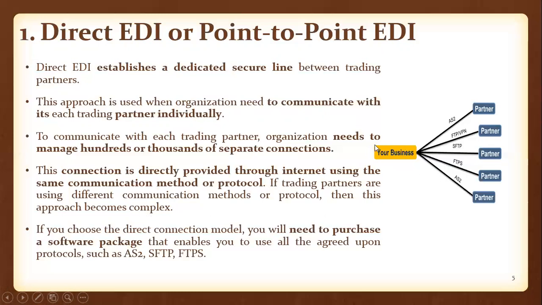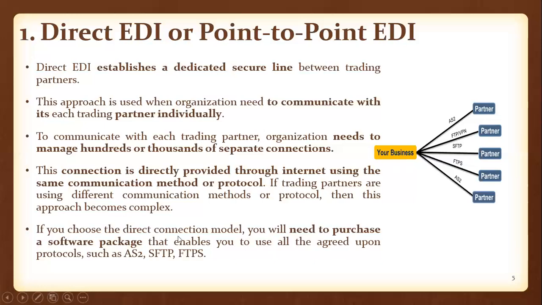Why? Because your business has, for example, the AS2 protocol. Suppose you want to exchange documents from your business through the AS2 communication protocol to the second partner, or third partner, or fourth partner. We can't exchange. Why? Because these second, third, and fourth partners are using different protocols, and you are using another protocol. If two business partners maintain two different protocols, the documents cannot be exchanged. So that becomes more complex. Then what is the solution for this problem?